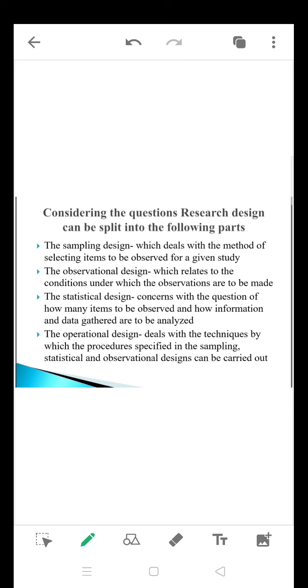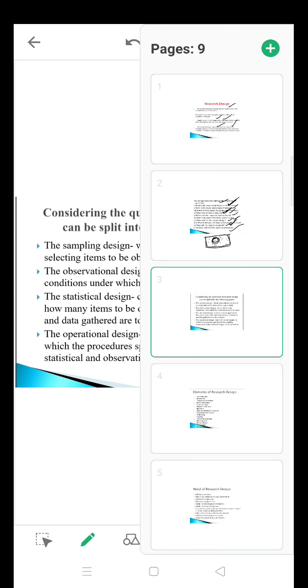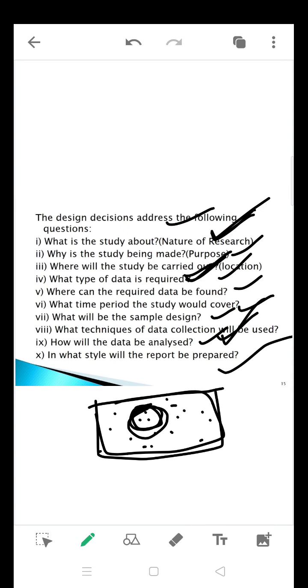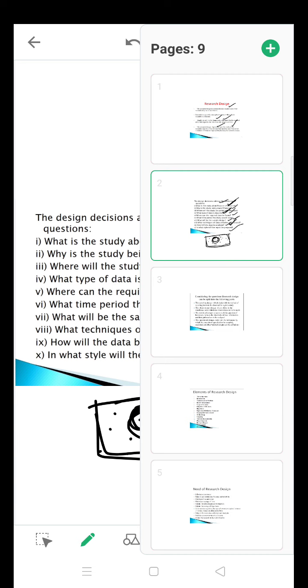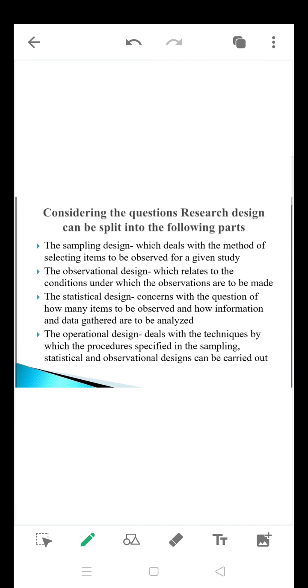A research design can be split into the following parts. The previous questions, what we discussed, these points, considering all these questions, the research design is going to be split into many parts. First part is sampling design. It is going to deal with selecting items to be observed for a given study.